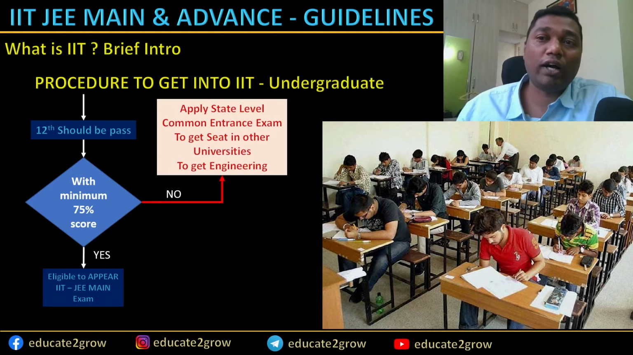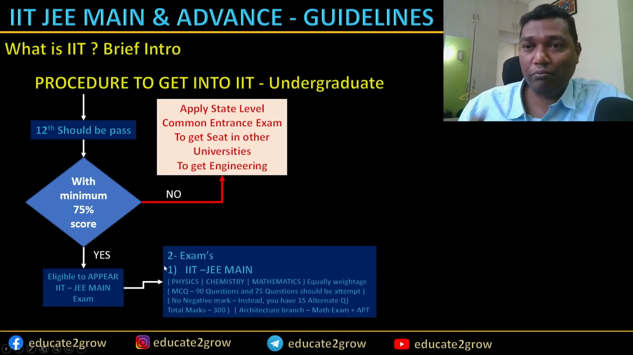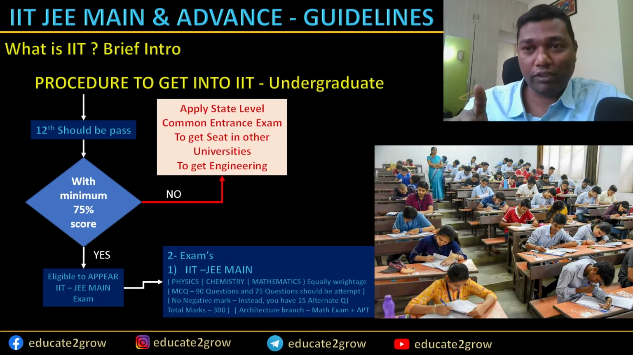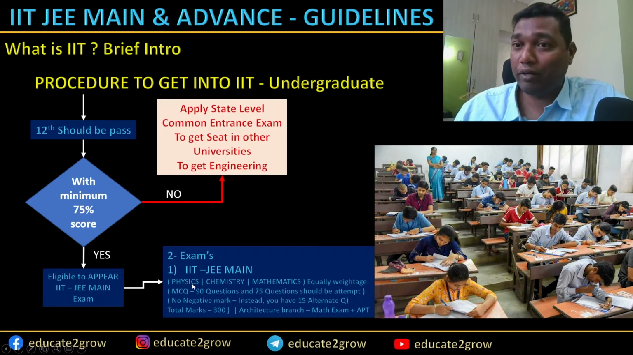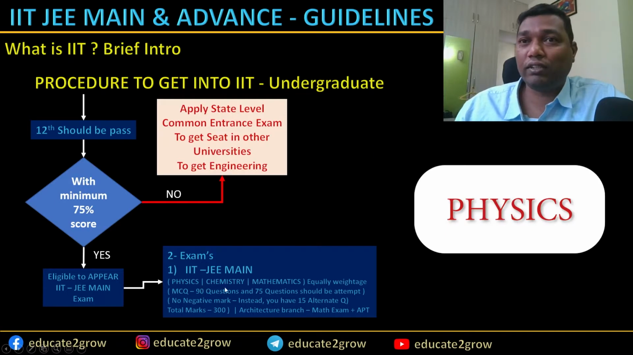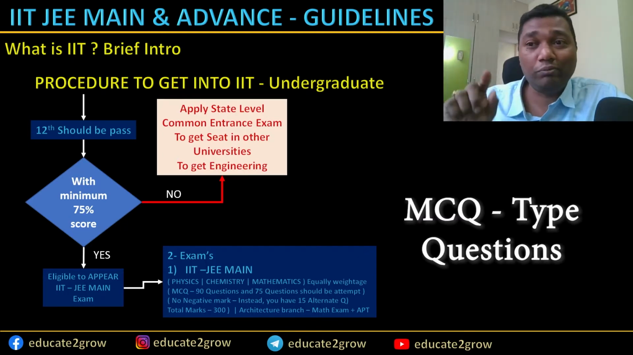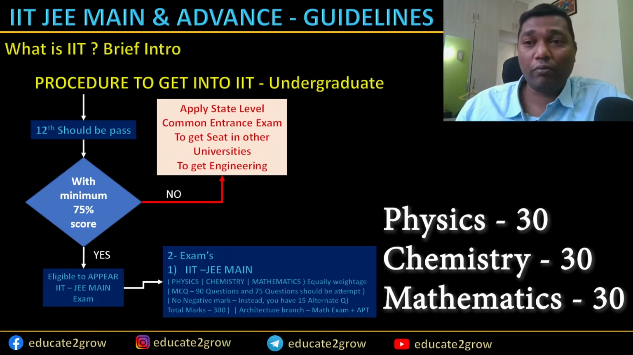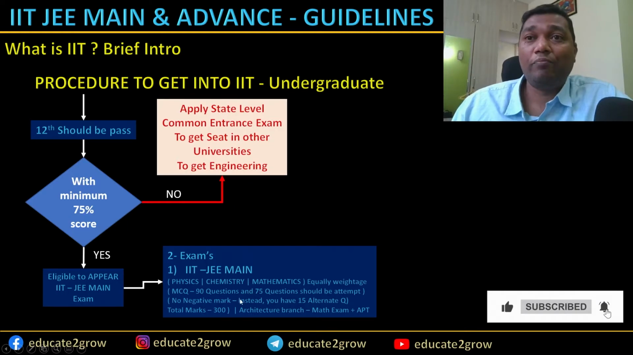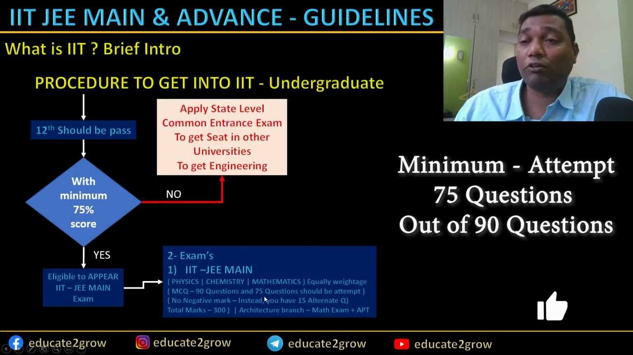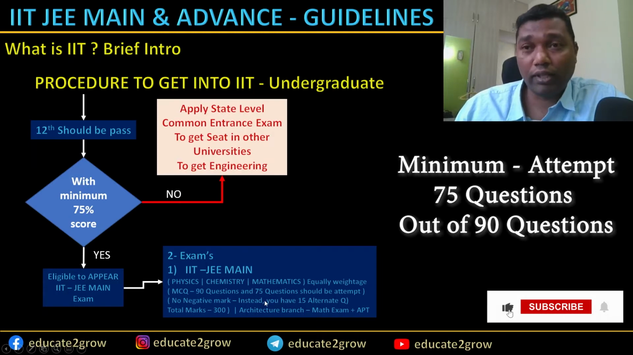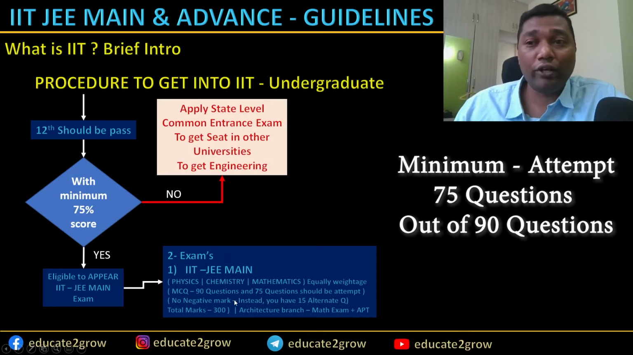And now coming back to the IIT sections, here you have a first exam. There are a total of 2 exams basically, and this is the first exam. Here you need to write one paper examination, that is physics, chemistry and mathematics all together in one paper. This is multiple choice questions. On these subjects, the questions will be equally weighted, meaning the number of questions on physics, chemistry and mathematics will be equal, and marks also equal. I mean to say it's 30 questions each subject, and out of that you have to attempt 75 questions minimum. That is the condition, and no negative marks.